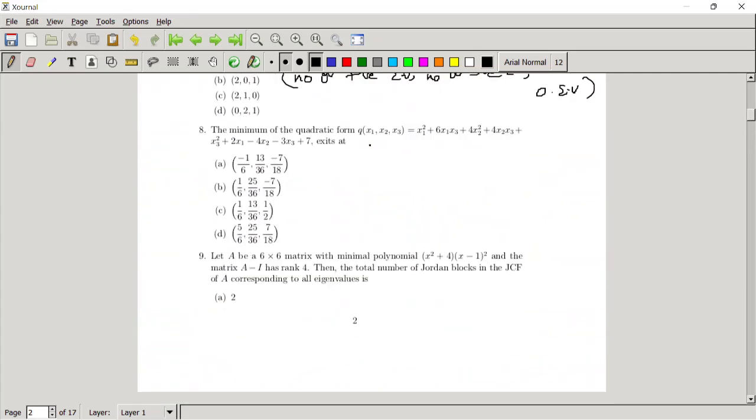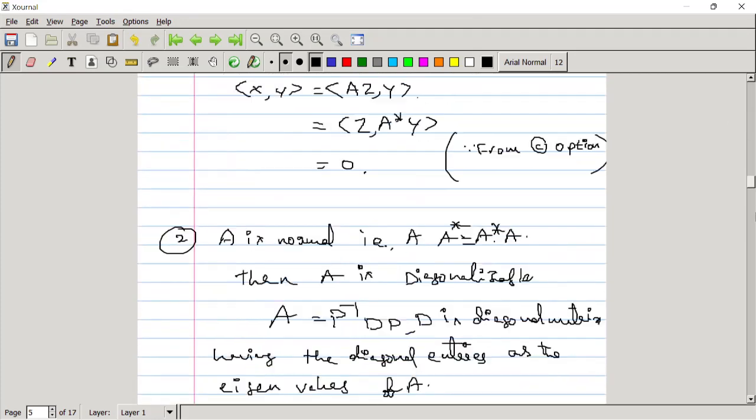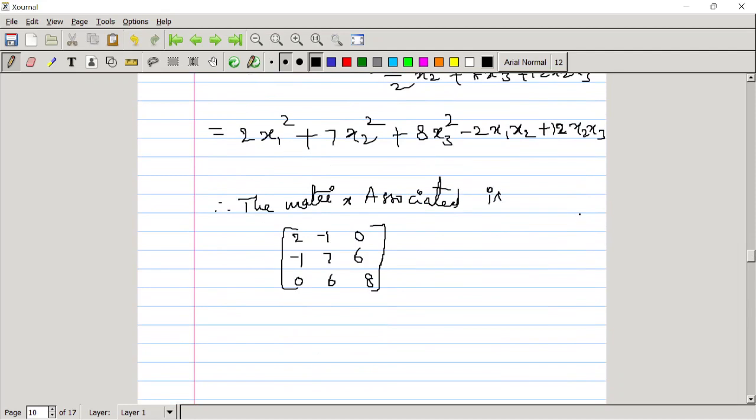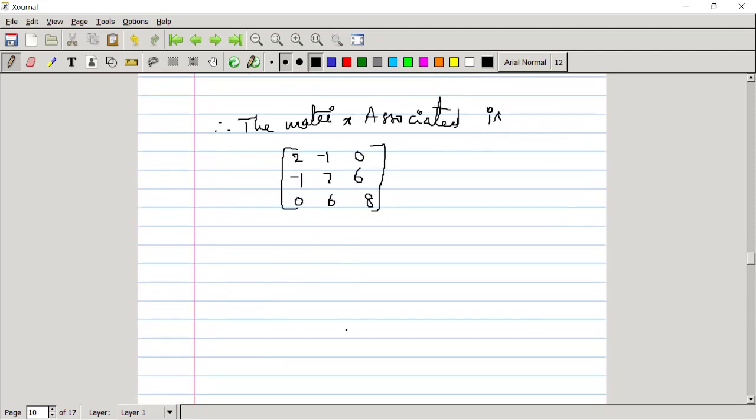The minimum of the quadratic form exists at, it is given a quadratic form. If you are following the class videos, we can answer this directly. Just write the quadratic form in matrix form.